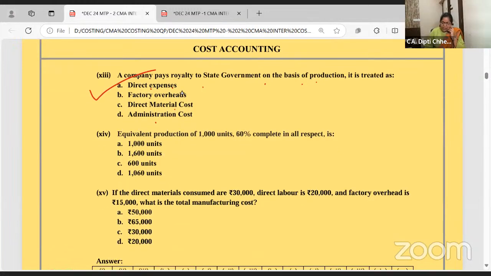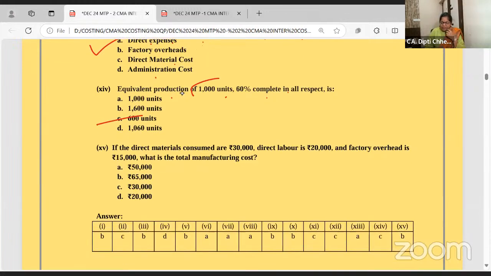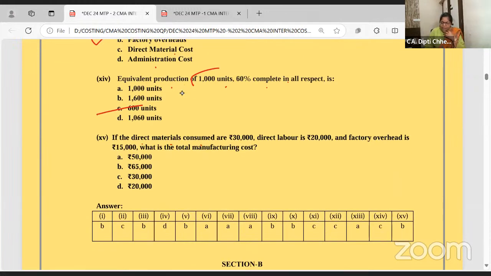Okay. Equivalent units for 1,000, 60% in all respects, 600. If the direct material is 30, labor, factory overhead, this is the same asked in MCQ 1 and MTP-1 also. So here we complete the paper pattern, the ABC analysis, and only the MCQs.